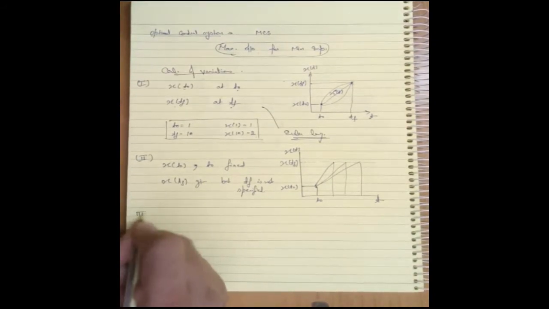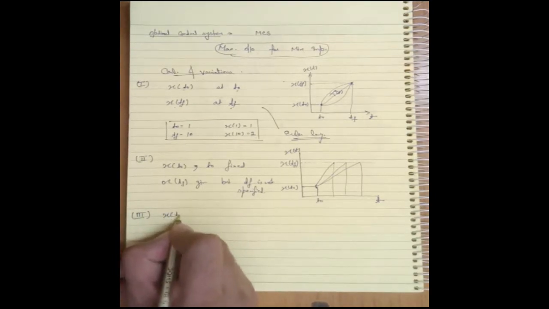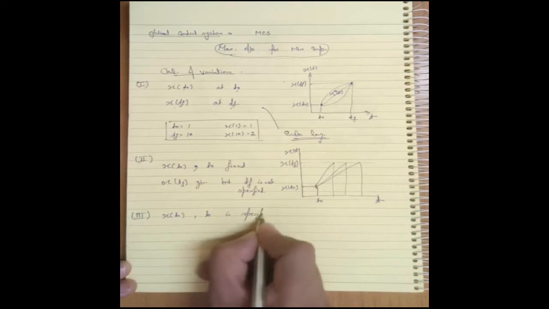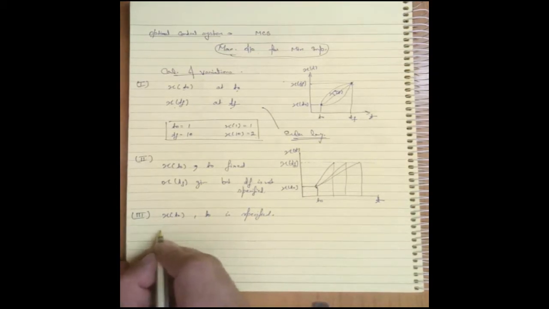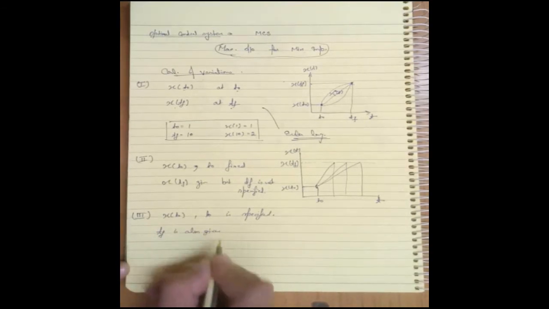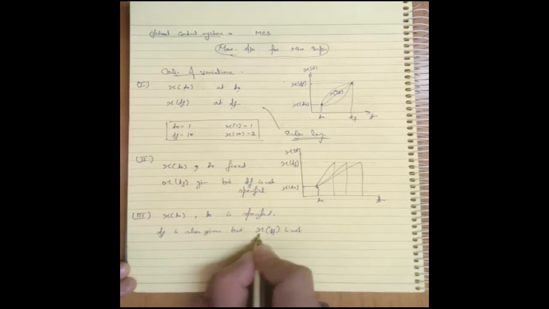My third type of problem is one in which x of t naught and t naught are specified, meaning given, and tf is also given, but x of tf is not specified.